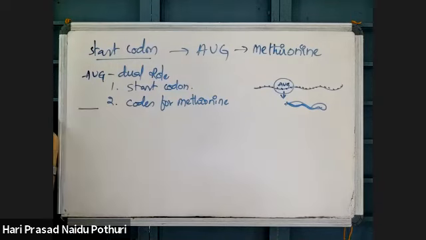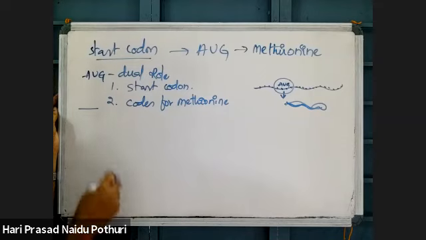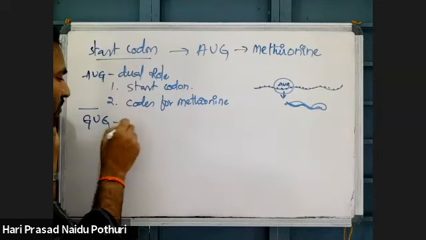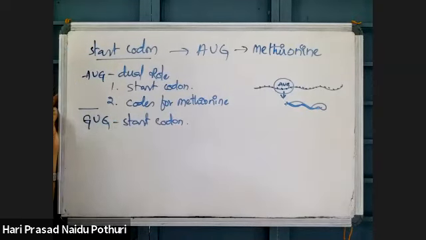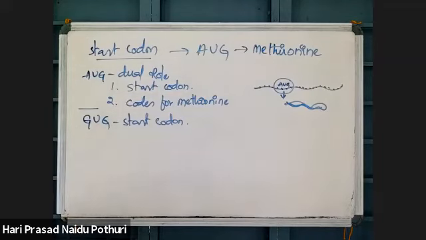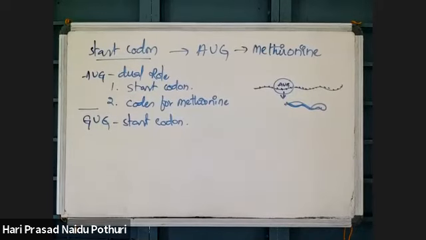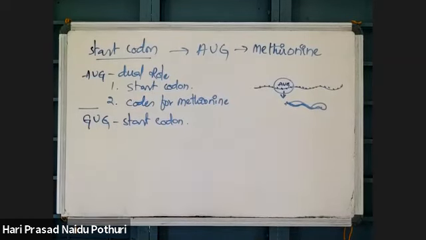And besides AUG, one more codon is there, which is GUG. GUG also acts as a start codon, but not in all organisms.